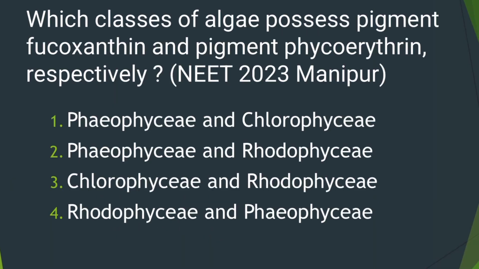Here we have one more question from NEET 2023 Manipur exam, and the question says which classes of algae possess pigment fucoxanthin and pigment phycoerythrin respectively. See, fucoxanthin is seen in case of Phaeophyceae, whereas phycoerythrin is seen in case of Rhodophyceae. So the answer is going to be the second option.